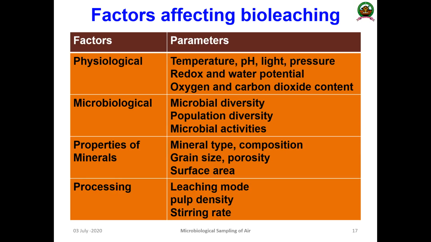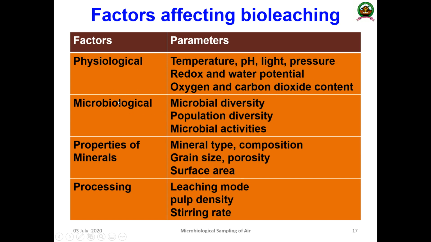In this process, various factors are commonly involved. The main factors are physiological factors, microbiological factors, the properties of minerals, and the processing factors. The physiological factors are temperature, pH, sunlight, pressure, redox potential and water potential, and oxygen and carbon dioxide content depending upon aerobic or anaerobic conditions.